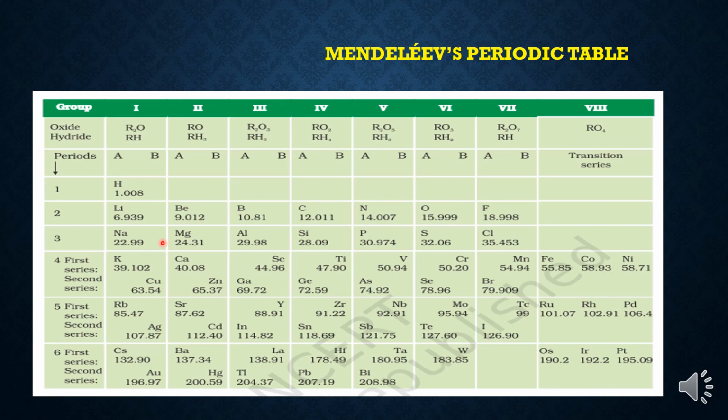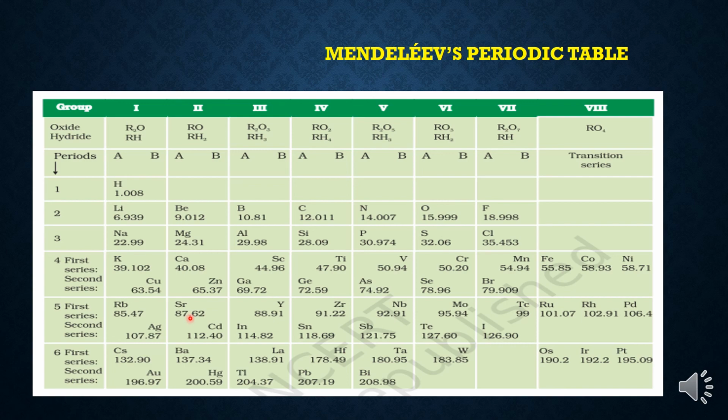Children, if I am seeing closely, the elements like lithium, sodium, potassium, these are the metals which resemble in their chemical properties. Or beryllium, magnesium, calcium, strontium, they also very much resemble in terms of their chemical properties.